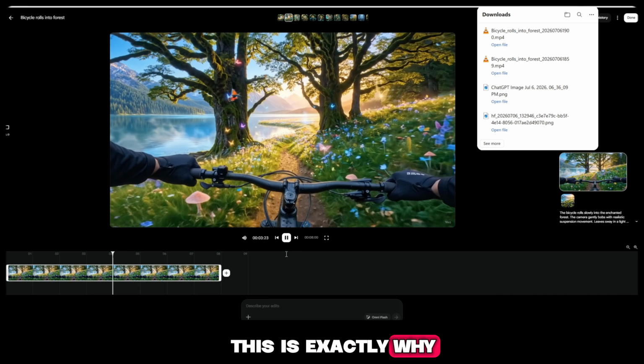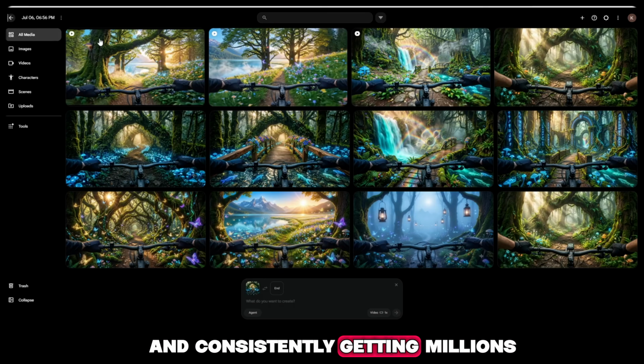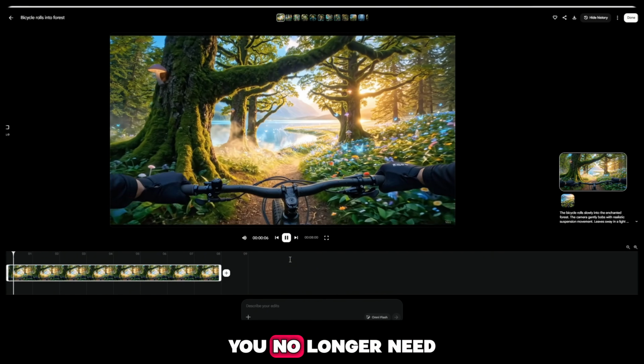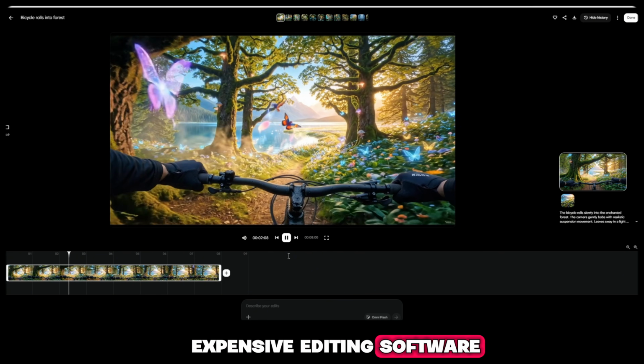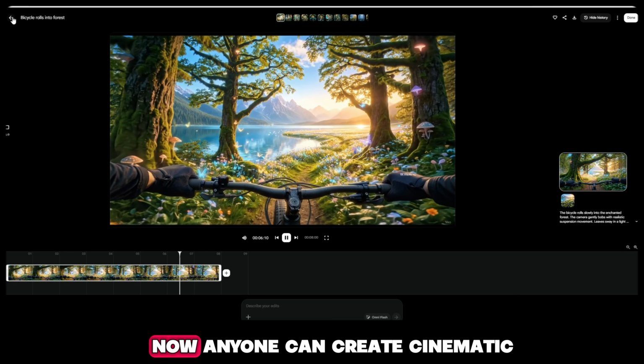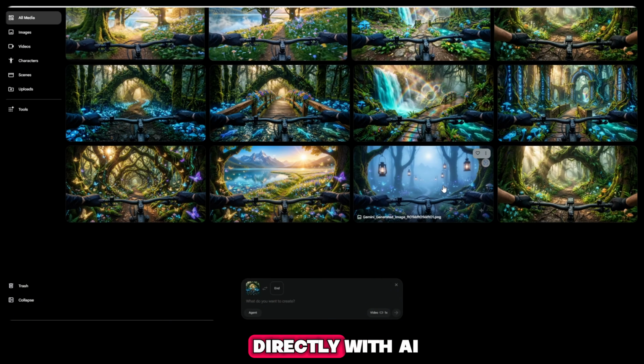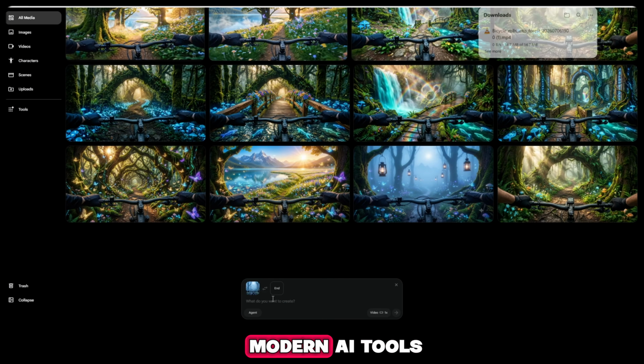This is exactly why so many creators are making POV cycling videos and consistently getting millions of views. You no longer need expensive editing software, advanced animation skills, or a professional production team. Now anyone can create cinematic, viral POV cycling content directly with AI. That's the power of modern AI tools.